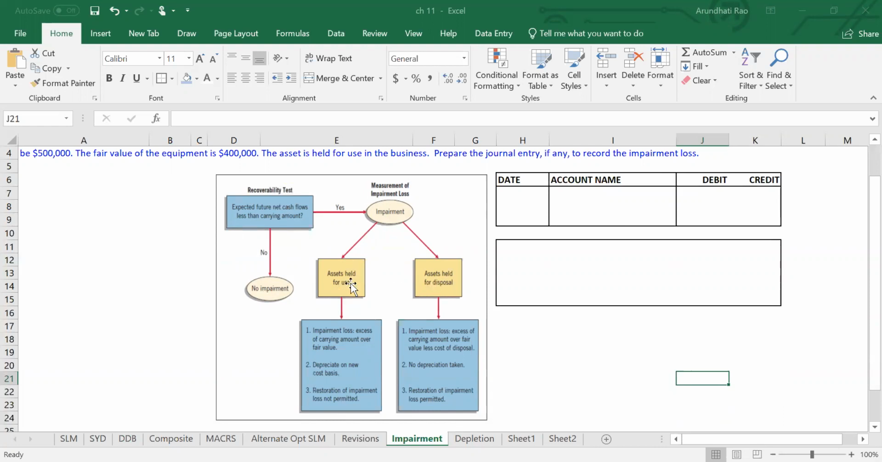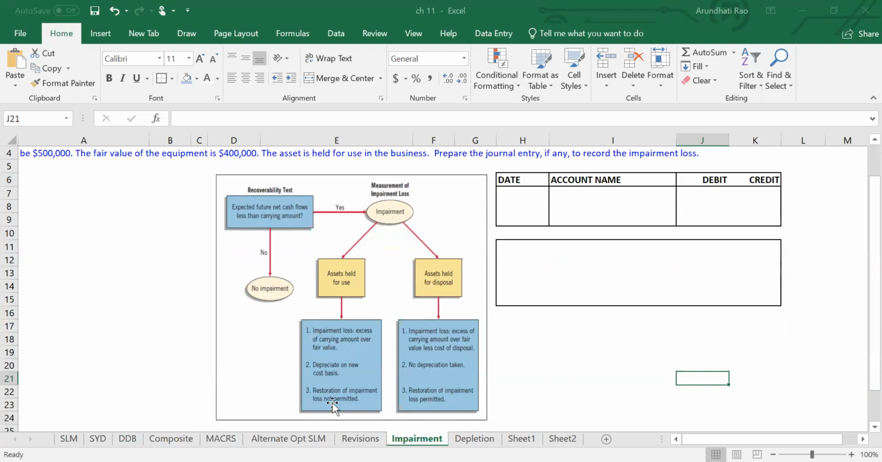Held for use means I'm going to continue to use the asset despite the fact that the future cash flows are not very promising. In that case, impairment loss is calculated as the excess of carrying amount over the fair value of the asset. We are going to write down the asset. We're going to take the impairment loss to bring it down to fair value. Fair value means market value of the asset. Depreciate on the new cost basis, and the restoration of impairment loss is not permitted.